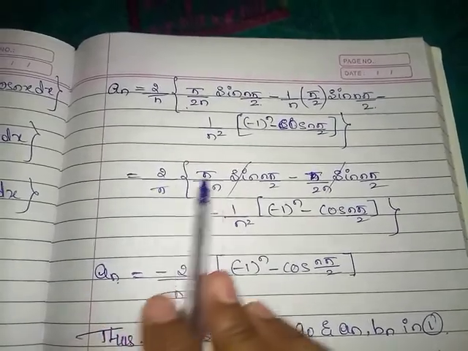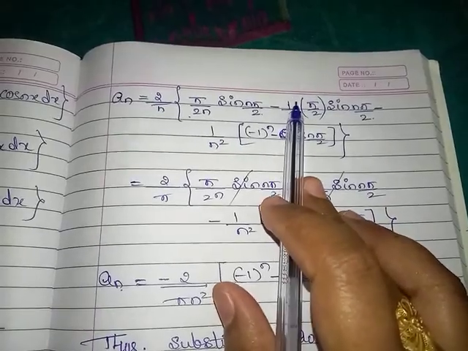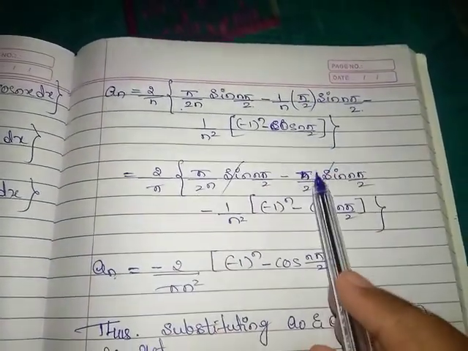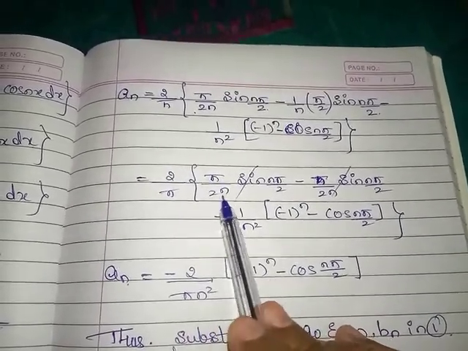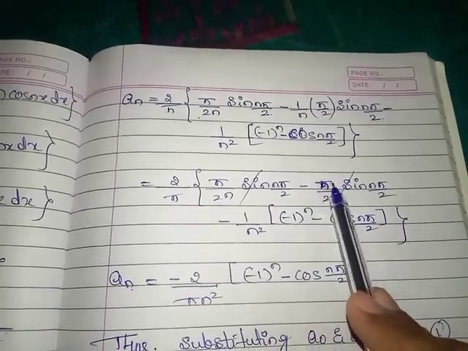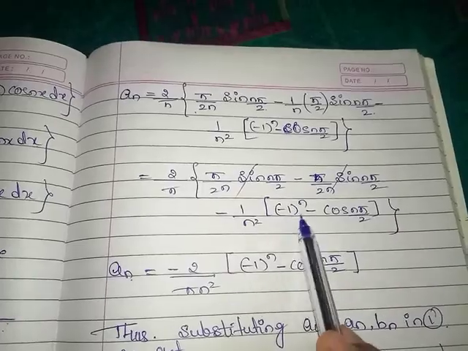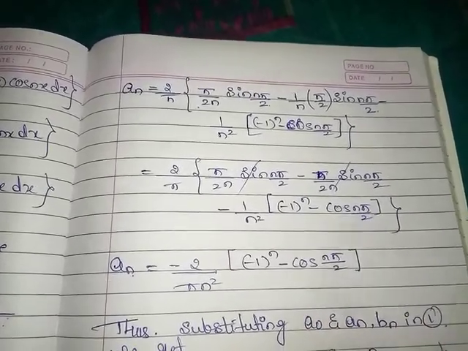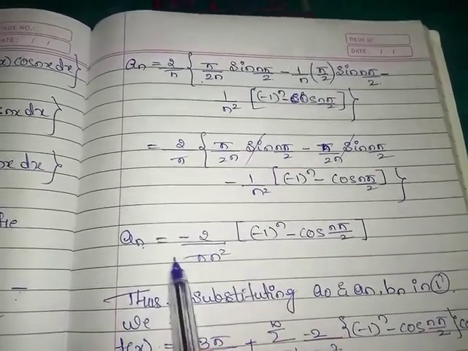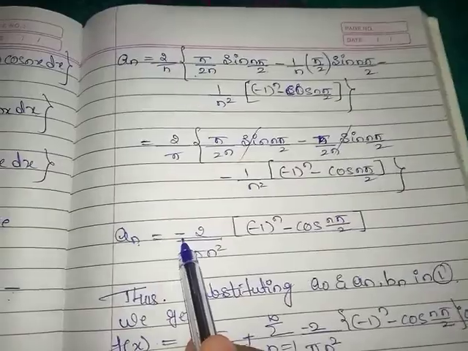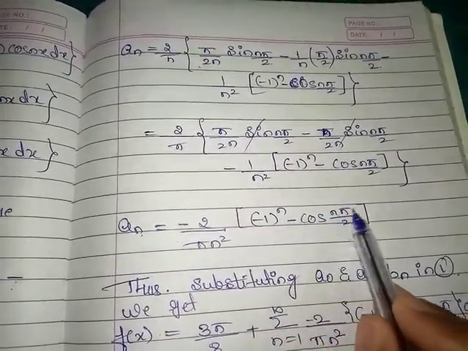Here 2 by pi times pi by 2n into sin n pi by 2, minus 1 by n into pi by 2, gives pi by 2n sin n pi by 2. It is plus pi by 2n sin n pi by 2 minus pi by 2n into sin n pi by 2, which get cancelled, minus 1 by n square into minus 1 raised to n minus cos n pi by 2 as it is. Take minus 1 by n square outside. It will be an is equal to minus 2 by pi n square into minus 1 raised to n minus cos n pi by 2.